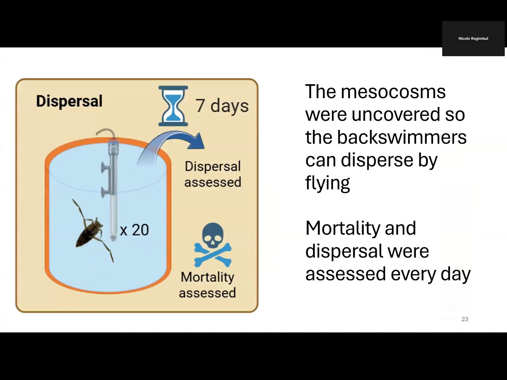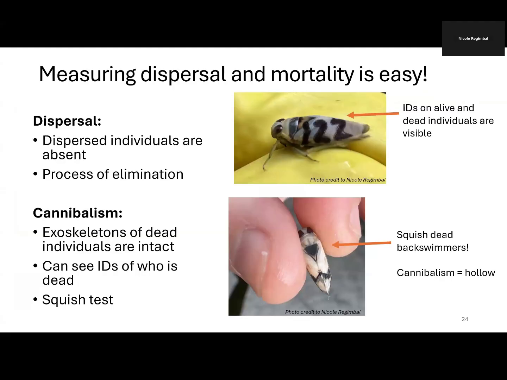And then after this, the backswimmers underwent a dispersal period for another 7 days, where now the mesocosms are uncovered so the backswimmers can disperse by flying, and I assess mortality and dispersal every day during this time. And then I looked at how size, temperature, sex, and time affect dispersal and cannibalism using generalized linear mixed effects models with binomial error. And I found no effect of sex, so I removed this from all my models.